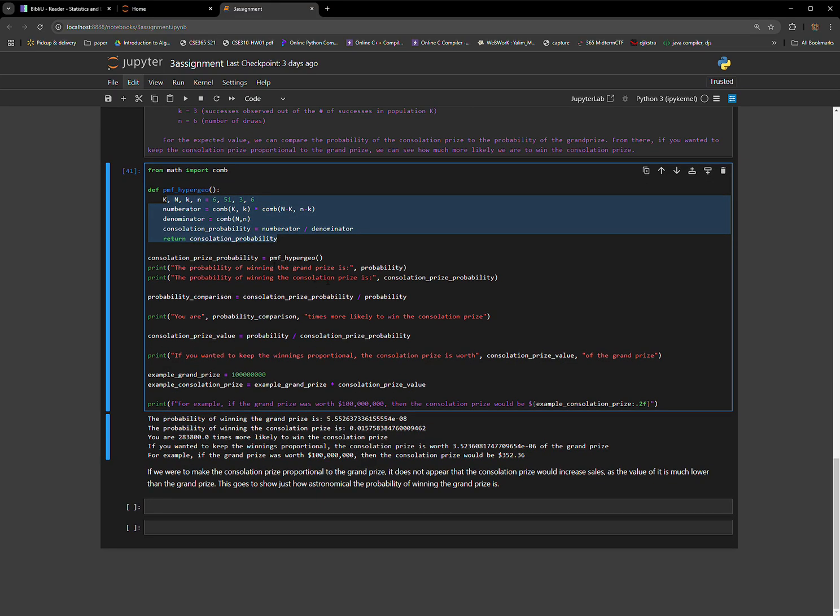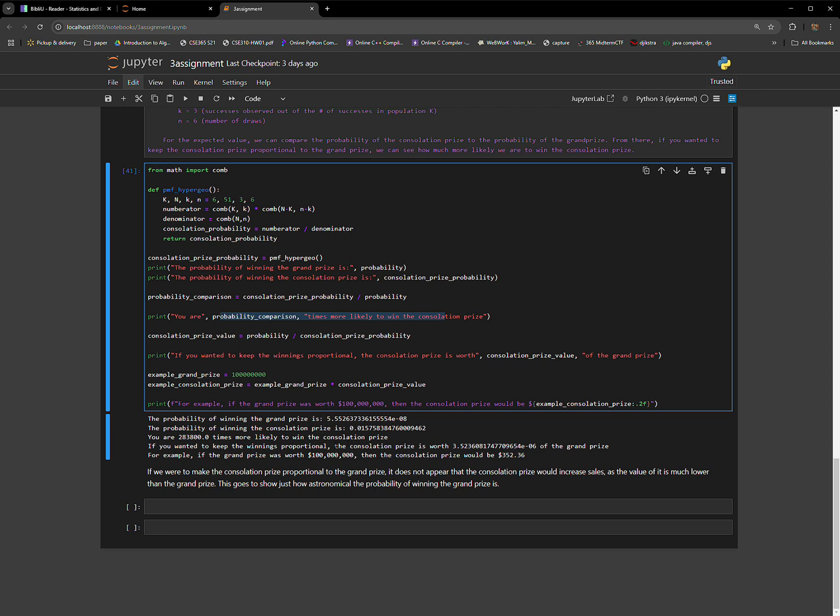And then I printed the probability of winning the grand prize again and the probability of winning the consolation prize. And then in order to find the comparison, I divided the consolation prize probability by the probability of winning the grand prize. And then I printed that out, and that is shown here. You are 283,800 times more likely to win the consolation prize compared to the grand prize.